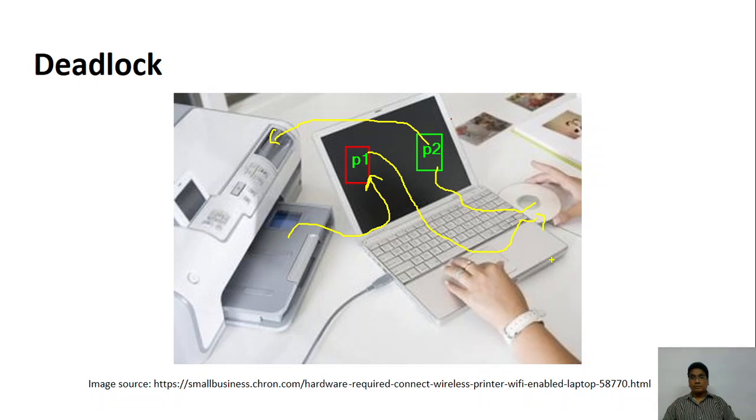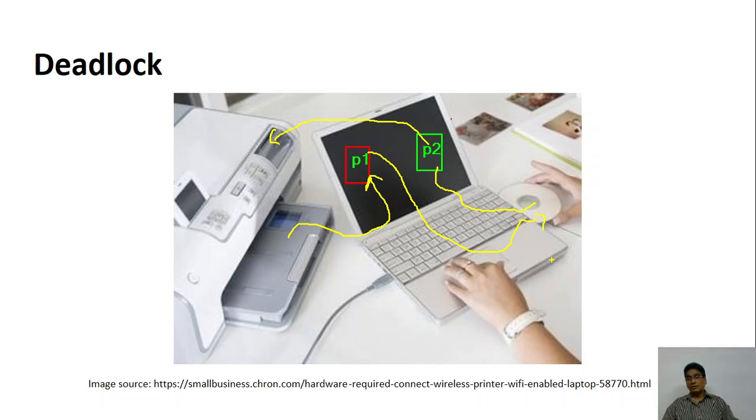So P2 says I want the printer, and the operating system says P1 is using it, so I will give you later. P1 is using the printer, but P1 says I want the disk. Now both of them are holding some resources. They are not ready to give up their resources. However, both of them want the resource that is used by the other.